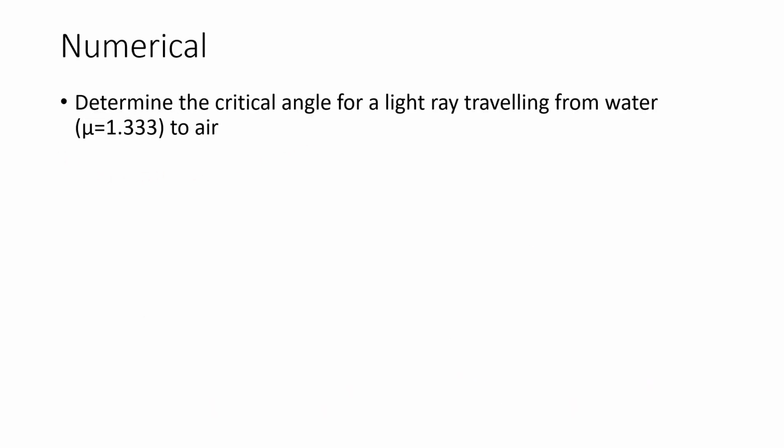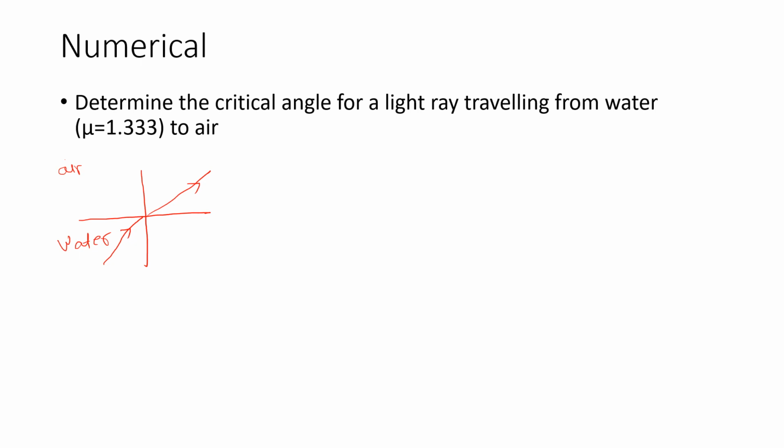Now let us solve this numerical for better understanding. Determine the critical angle of a light ray traveling from water to air. So this is water and this is air. So the second medium is air here. The light is moving from water to air. We want to find out the critical angle at which total internal reflection will take place.